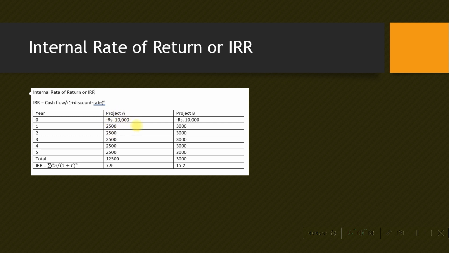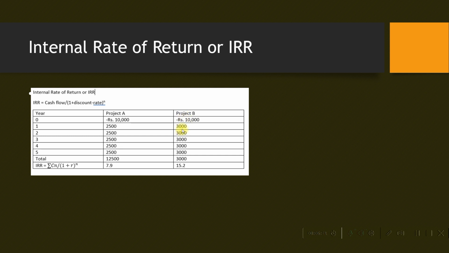So in 5 years, the return has cumulated to 12,500. There's a formula where you calculate IRR as cash flow over (1 plus discount rate) to the power n, where n is the nth year in which we do this calculation. Accordingly, we get IRR for project A as 7.9.